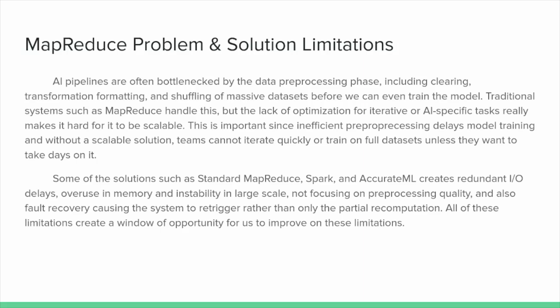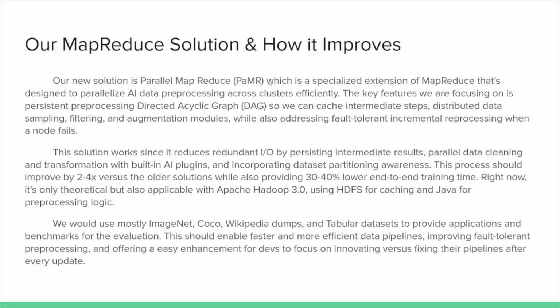It doesn't focus on preprocessing quality and fault recovery, causing the system to retrigger everything rather than only the partial recomputation. This leads to our own solution, which is Parallel MapReduce, a specialized extension of MapReduce that is designed to parallelize AI data preprocessing across clusters efficiently.